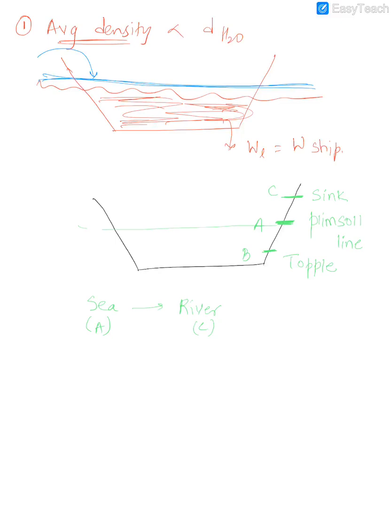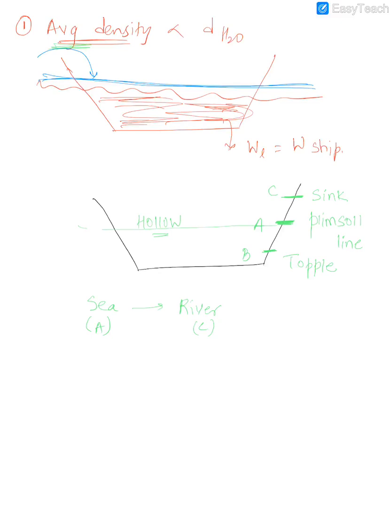They can ask you one more application. We already discussed the Plimsoll line. Fine. So these are all the applications that they can ask you for the flotation of an iron ship. Now, remember one very important word: you always have to mention the average density, and you have to say that all these iron ships are made hollow from inside, so that the average density becomes lesser, and hence they are able to float easily.